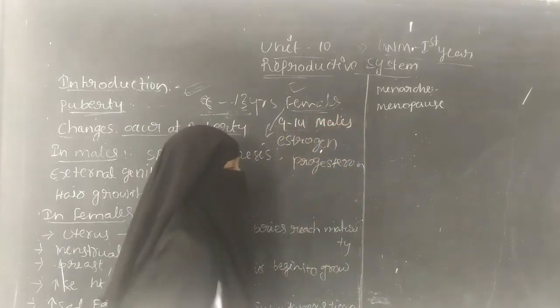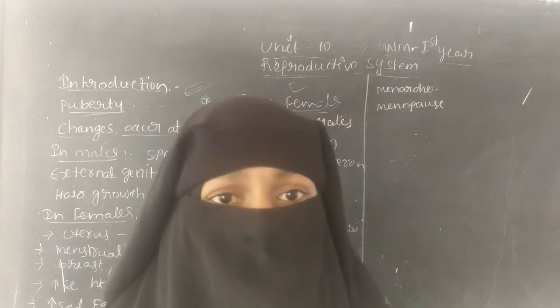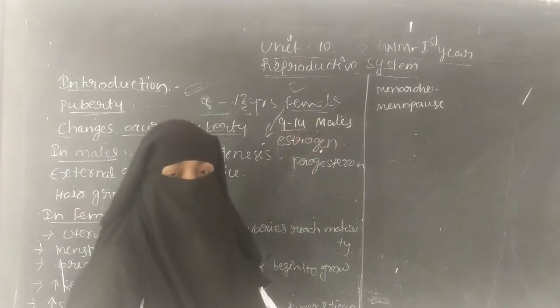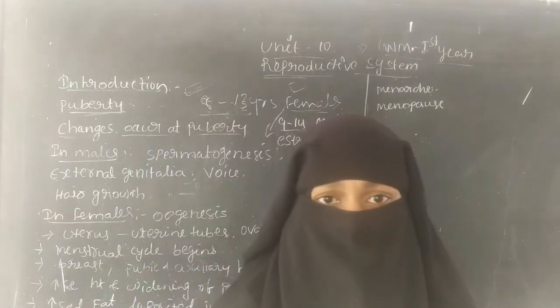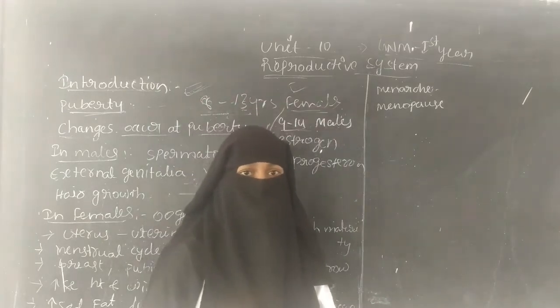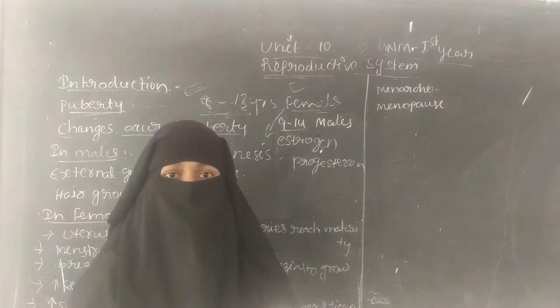Similarly in the males, the testosterone hormone is released during the age of 9 to 14 years, under the influence of the luteinizing hormone and the follicle stimulating hormone.